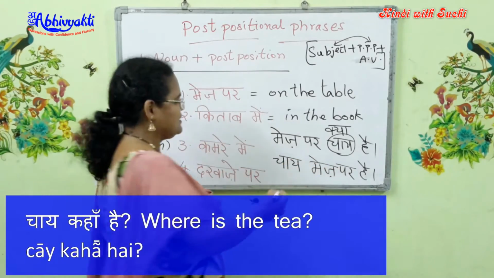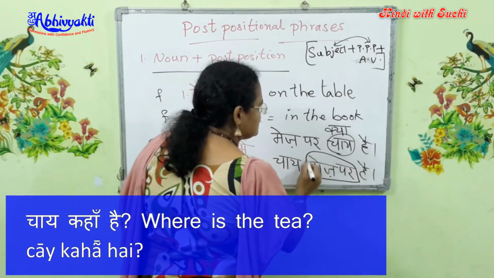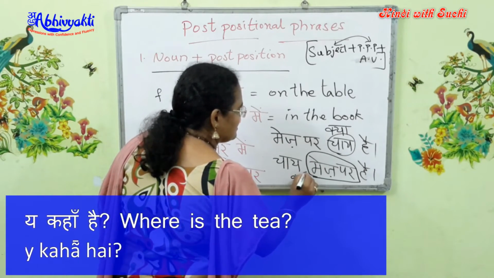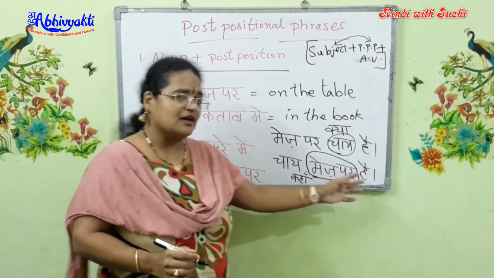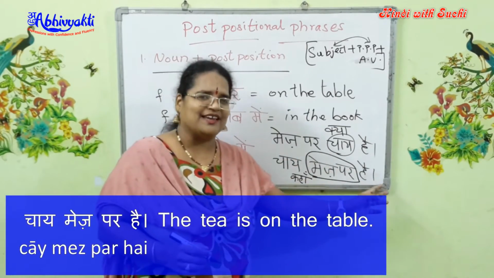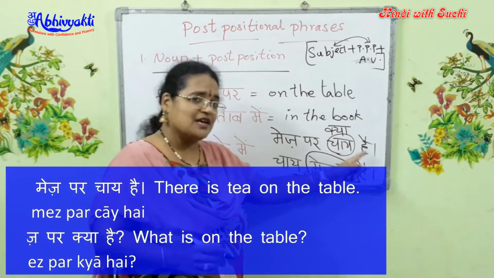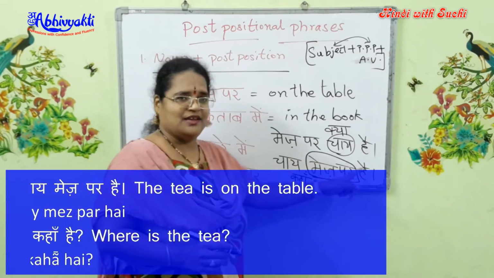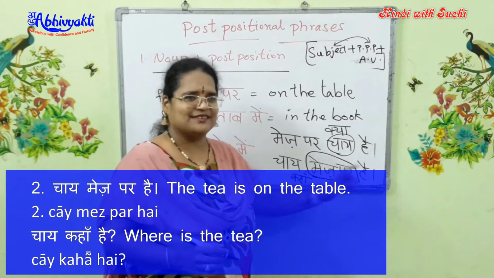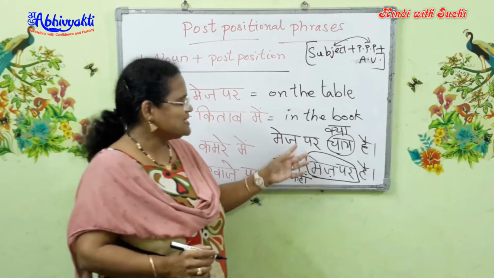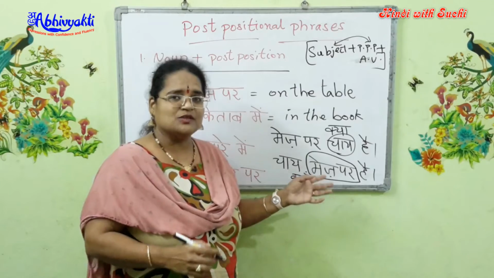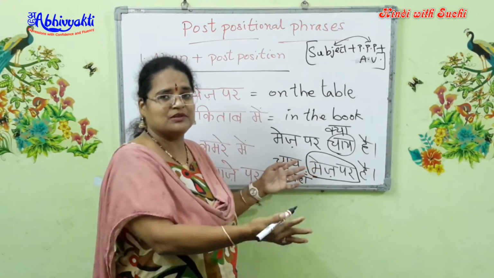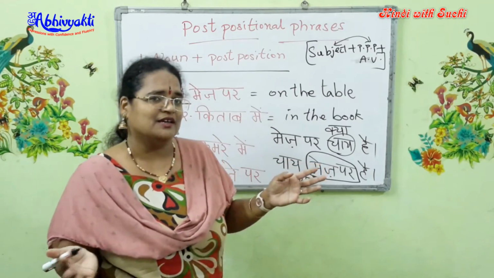Where is the chai? चाय मेज पर है. So that's how both the sentences are correct. It just depends on your emphasis. Are you emphasizing the table or are you emphasizing the chai?